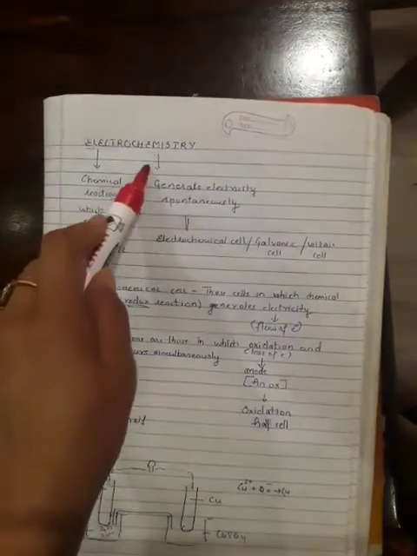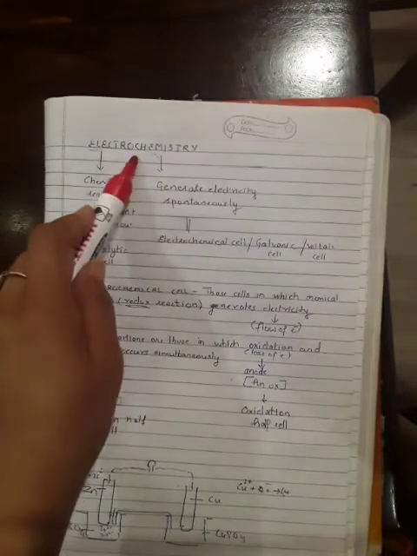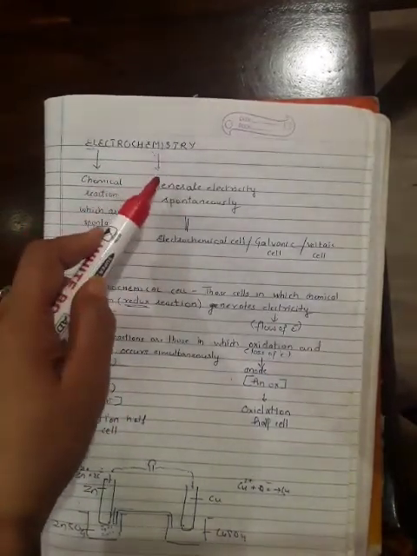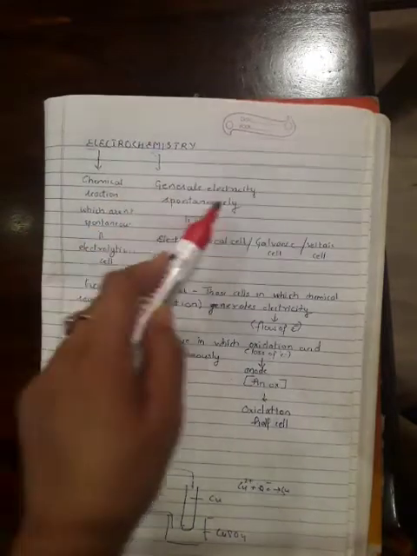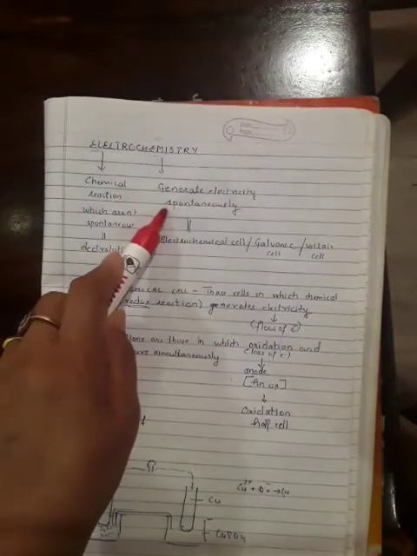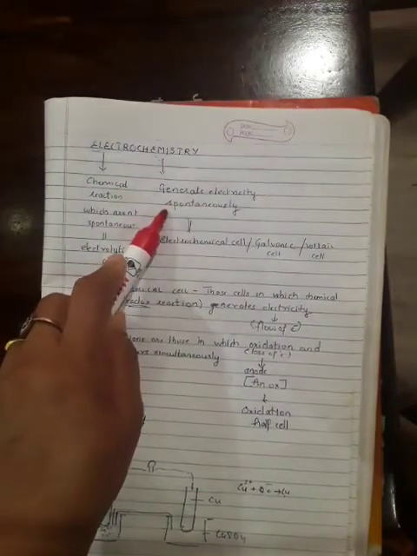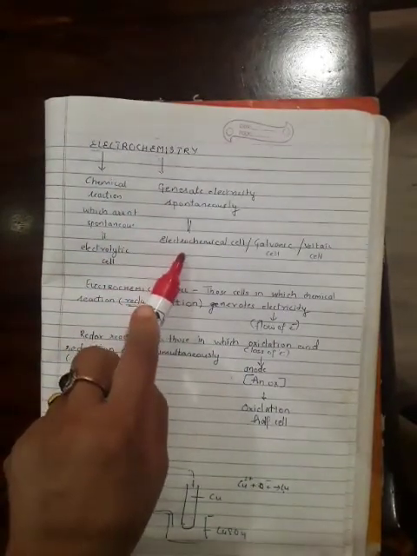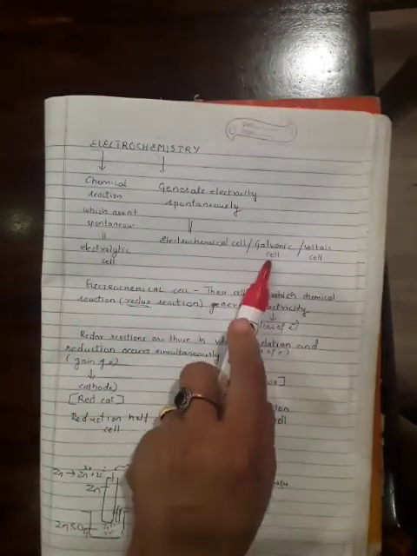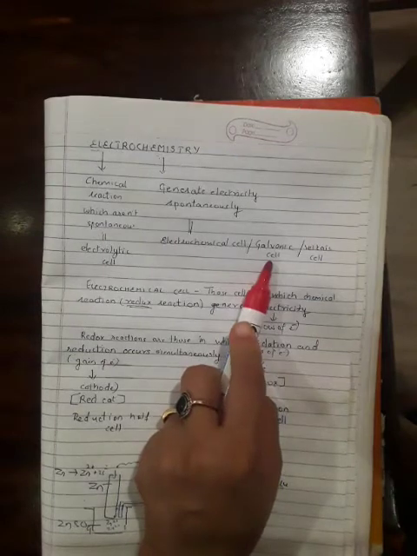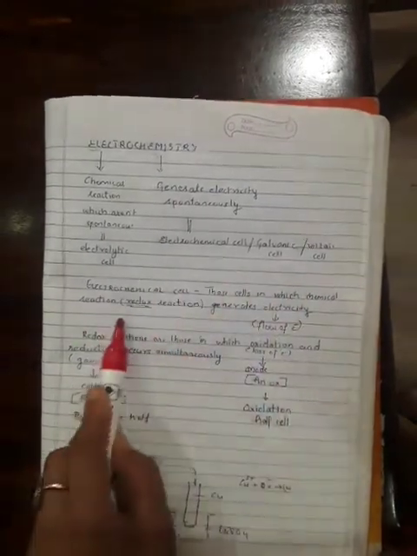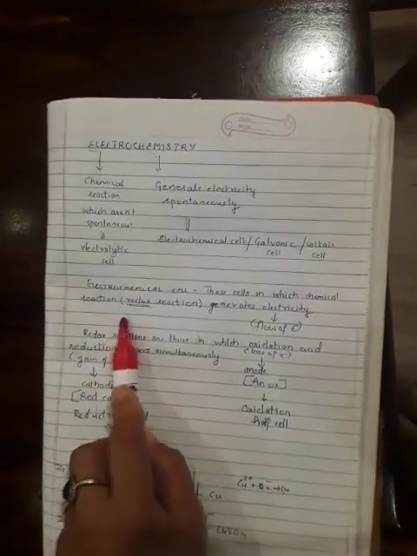While chemical energy, or chemical reaction, helps to generate electricity spontaneously on its own without any external aid, and it takes place in a cell known as an electrochemical cell, galvanic cell, or voltaic cell. First we will discuss the electrochemical cell.